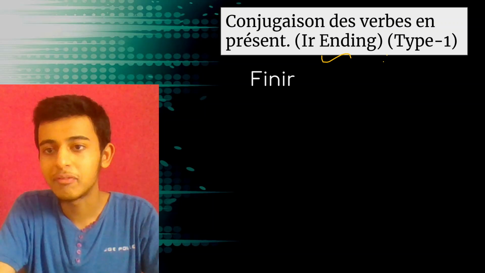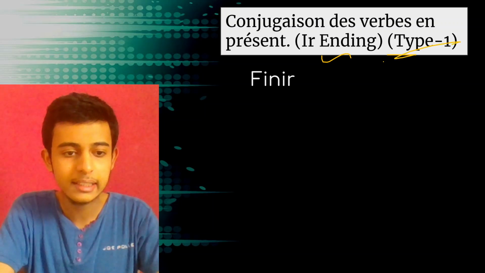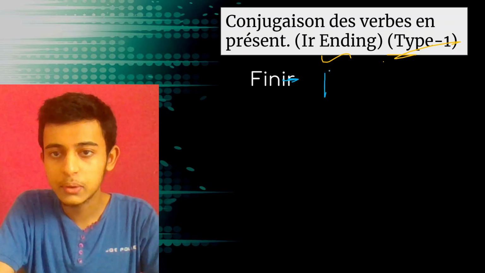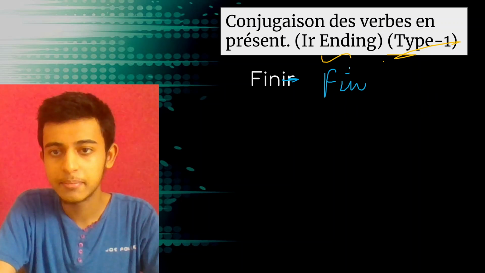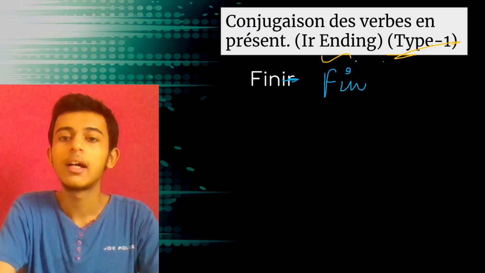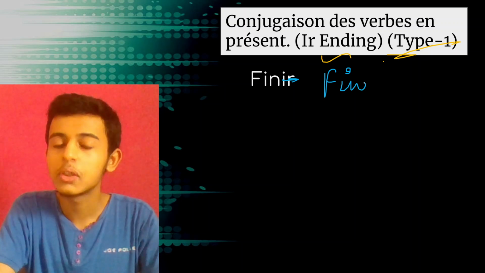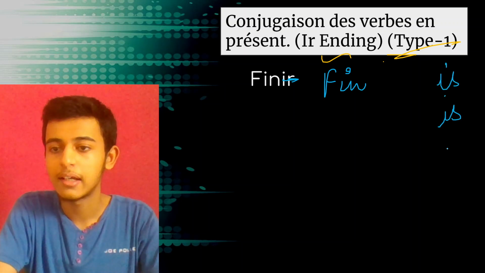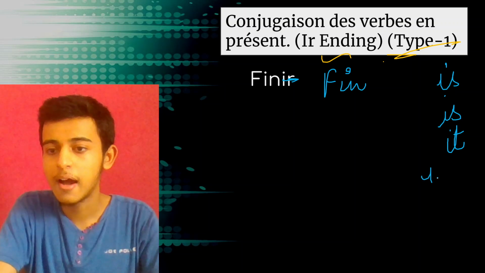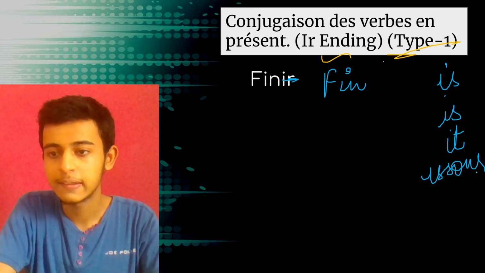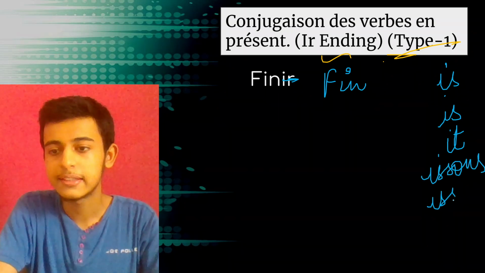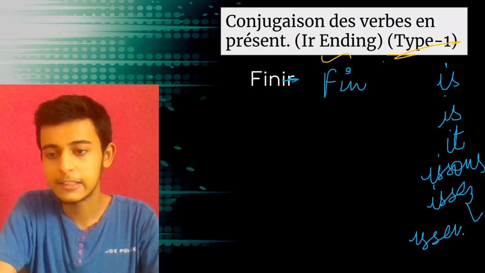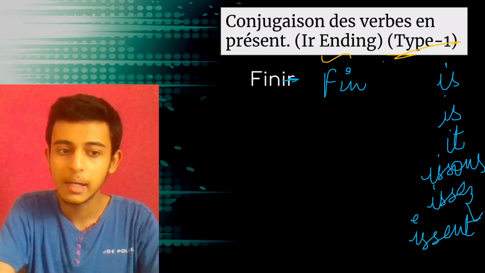IR ending type 1. What happens in this? Understand. Number 1, you have to remove IR. Now to the stem. FIN is the stem, right? What do you have to add? You have to add the endings IS, IS, IT, ISSONS, ISSEZ, and ISSENT. These are going to be the endings that you're going to add.